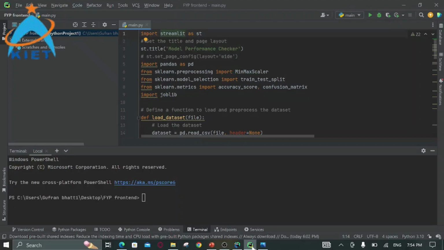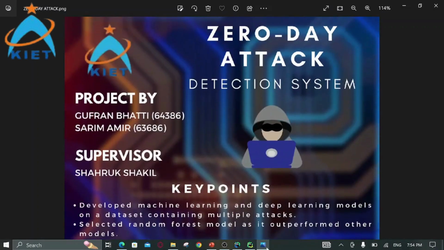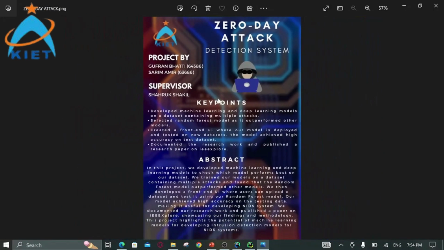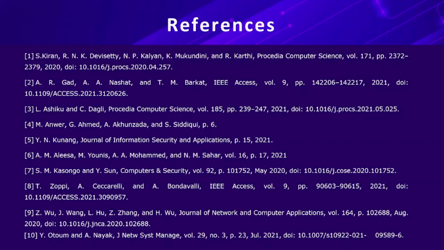We use Streamlit to create our web app, and this code is also present in our GitHub repository. And also the FYP report is present there, which contains all the details and description of our FYP. Apart from that, we also have the Panaflex, or you can say poster of our FYP project, which contains the key points and abstract of our FYP project. These are the references of our FYP project.